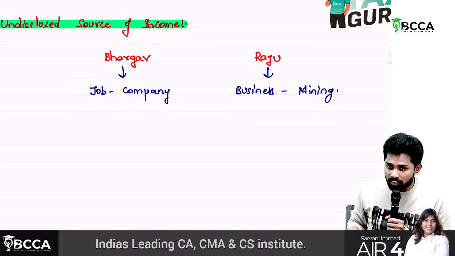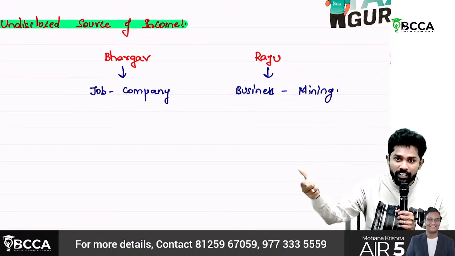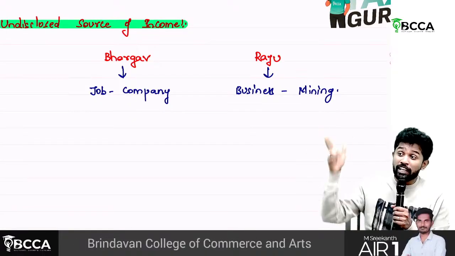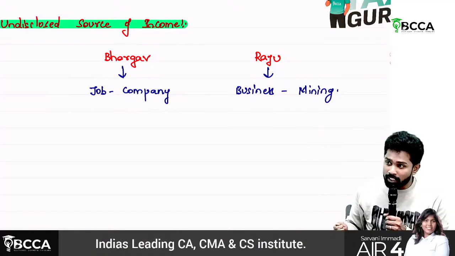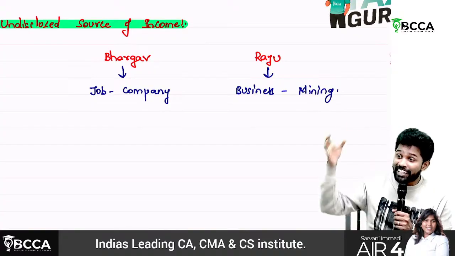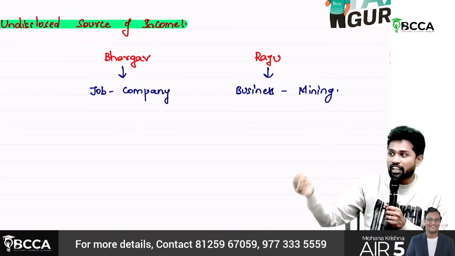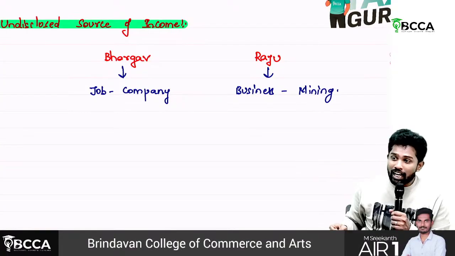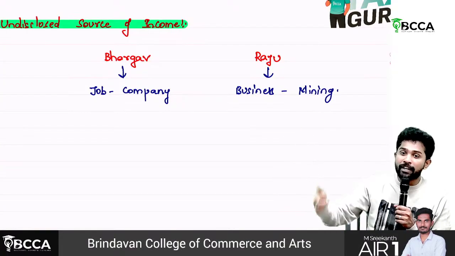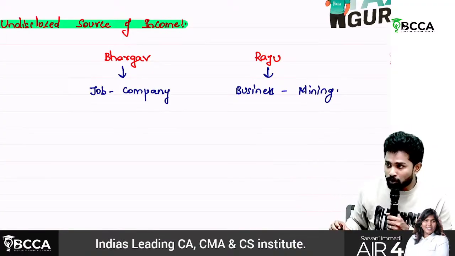So all these are treated as undisclosed sources of income: cash credits, unexplained investments, unexplained money, jewelry, bullions, unexplained expenditure, investments declared in books of accounts at a lower value, and amount borrowed or repaid through promissory note or hundi documents.